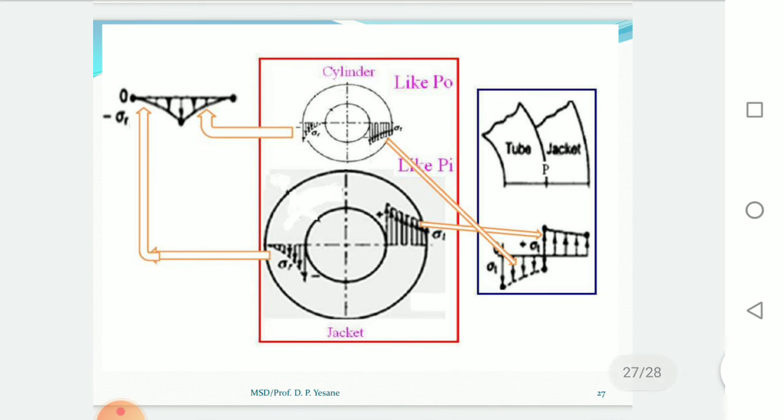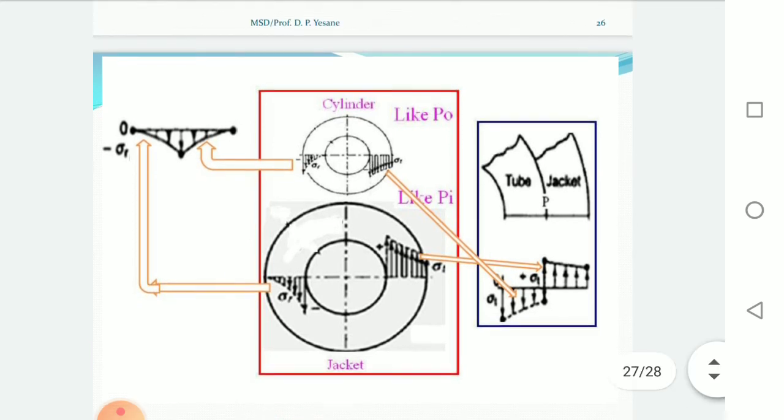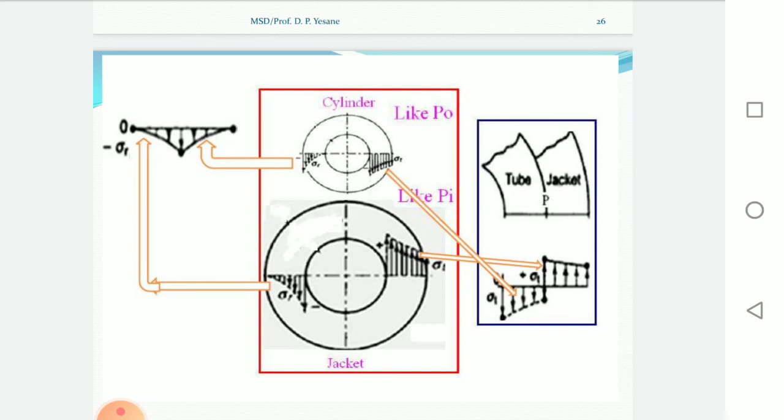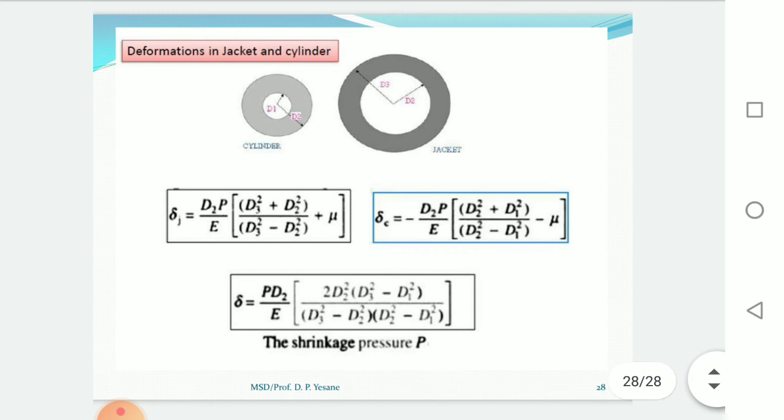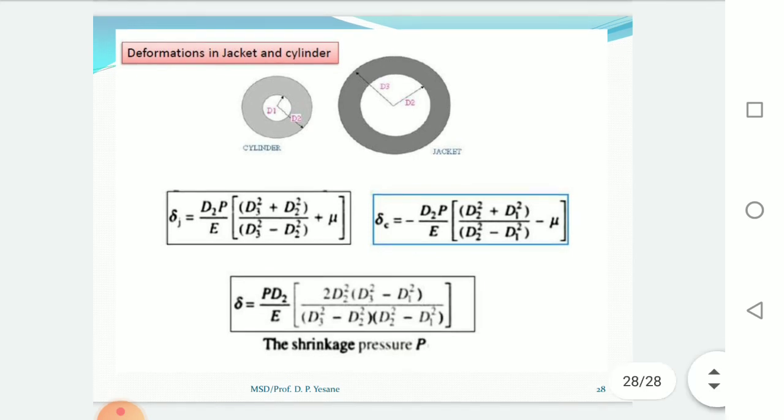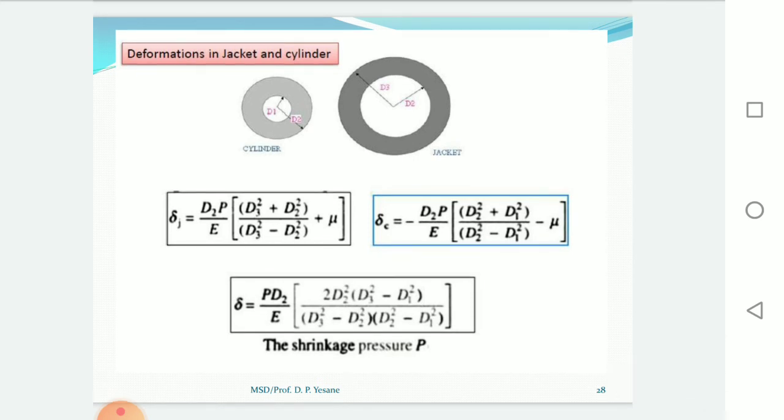P is the interface or shrinkage pressure between the jacket and the inner cylinder. D1 is the inner diameter of the inner cylinder. D2 is the outer diameter of the inner cylinder or the inner diameter of the outer cylinder, that is the jacket. D3 is the outer diameter of the outer cylinder jacket.